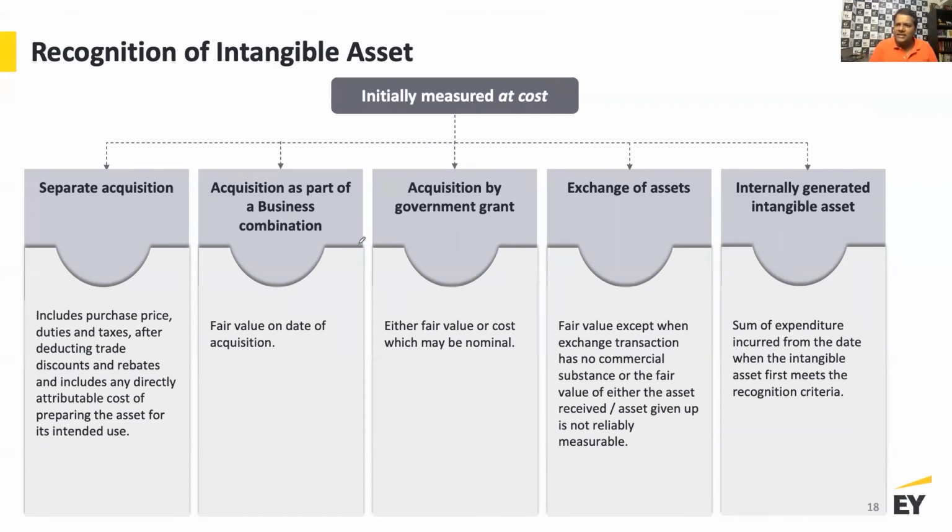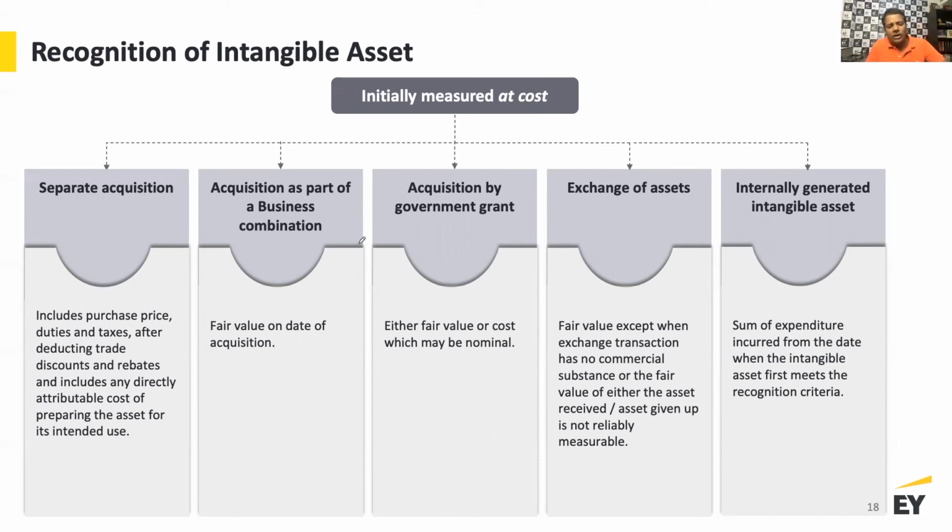You may acquire an intangible asset in an exchange, that you've given something and you've received something, right? So it's a non-monetary exchange of assets. If it's a non-monetary exchange of assets, it is still eligible for recognition, provided there is a commercial substance. Why are you doing this, right? There has to be a commercial substance to that transaction. If there's a commercial substance to the transaction, then you're going to record the fair value of either the asset received or the asset given up. So fair value applies when the exchange transaction has commercial substance, and we're going to talk about this in exchange with the help of an example as well.